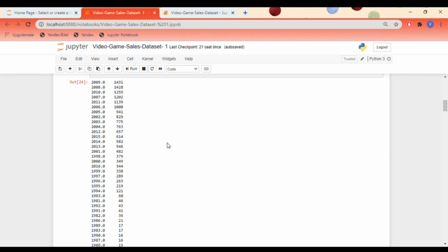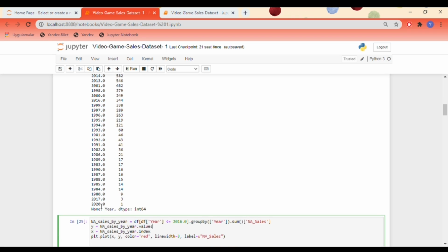Hello. One of the results we want to research and see is to compare the amount of sales in the regional game market separately. First, we will compare regional sales rate. We looked at the data of the years. We didn't use years with little data like this, so we got it until 2016.